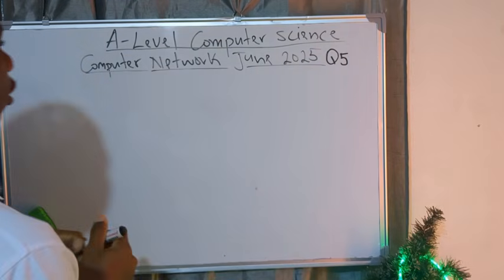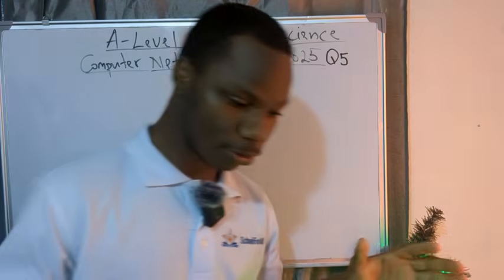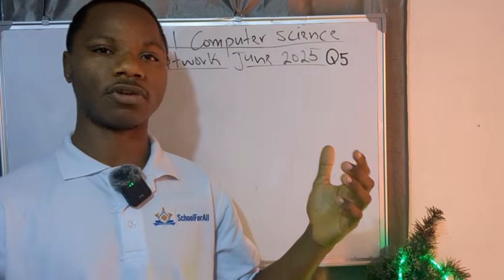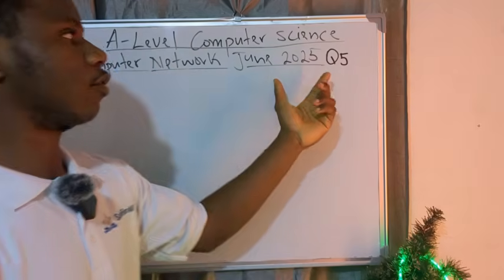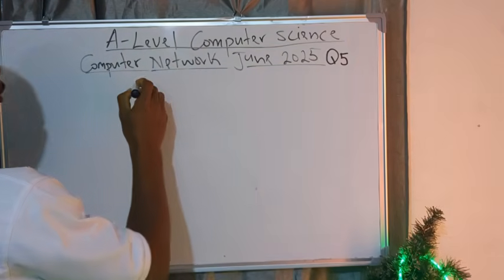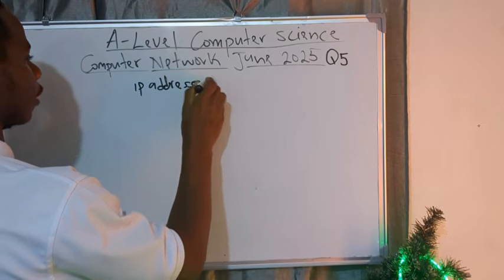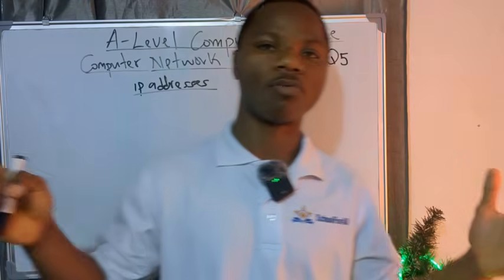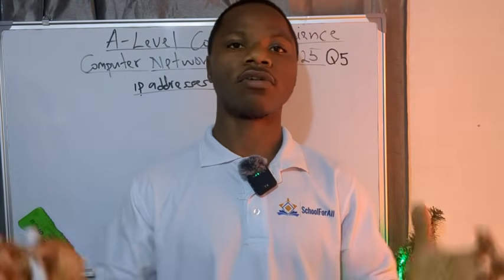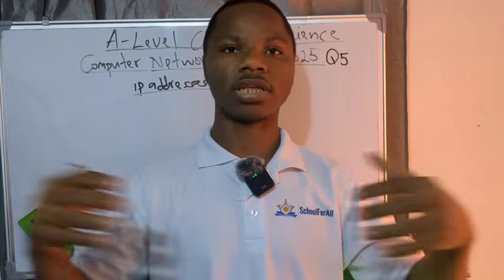In this video, I'm not going to talk about the definition of computer network and so on. My main concern is to answer this question on June 25. And for us to answer this question, we need to discuss what we call IP addresses. This is a concept in computer network. Generally, computer network means the interconnection of two or more computers with the main aim of sharing resources and exchanging information.